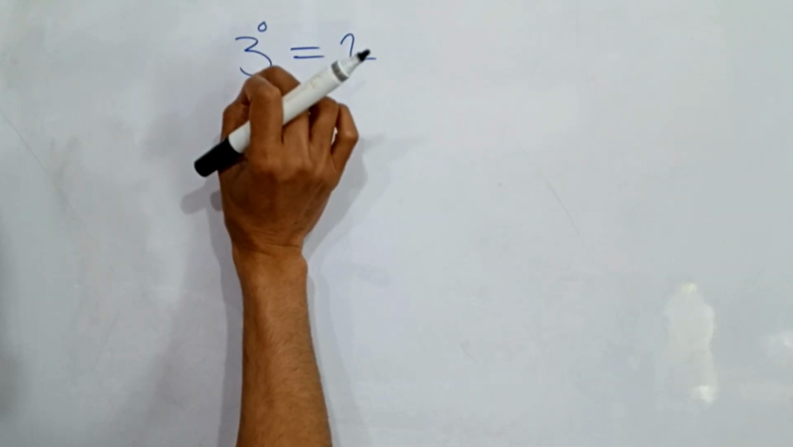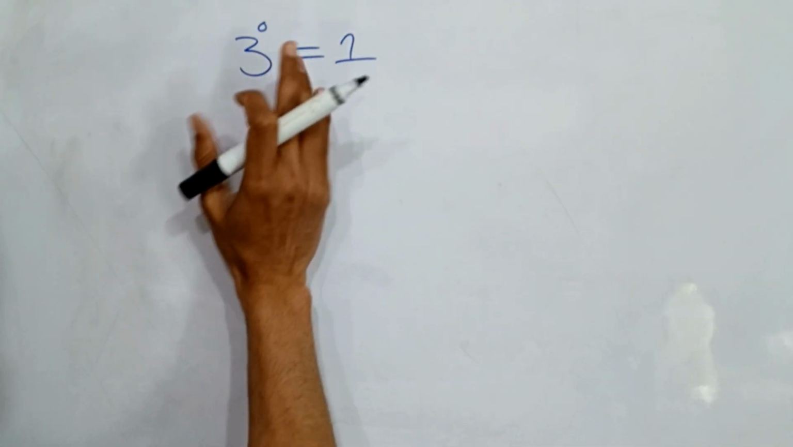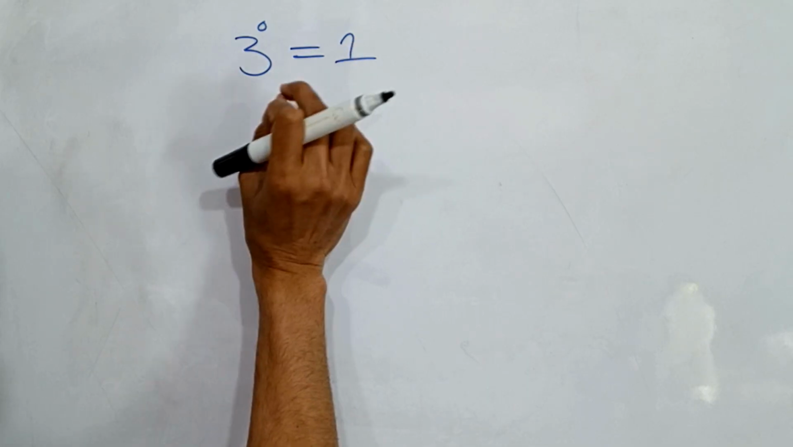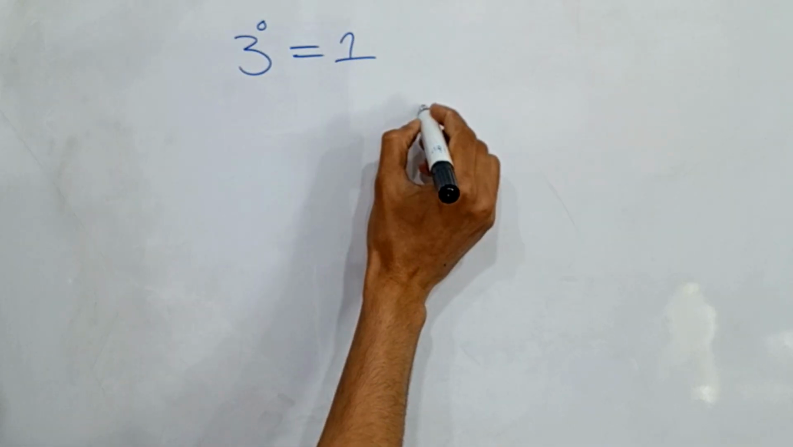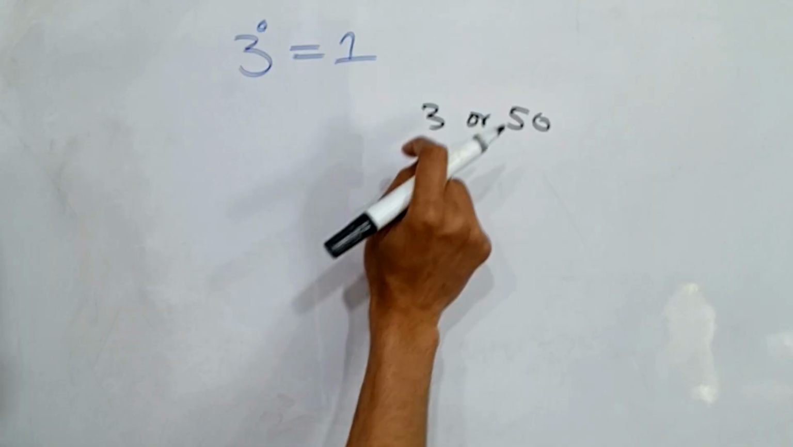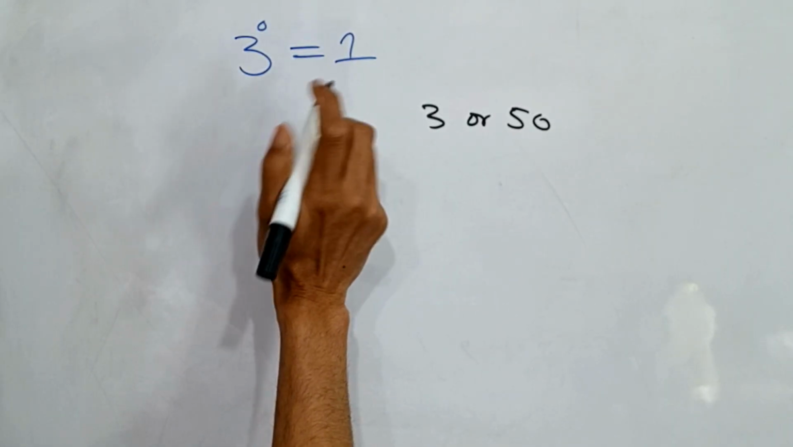What if I told you that any number raised to the power of 0 becomes 1? Even big numbers like 3 or 50. Let's start with the power of 3.